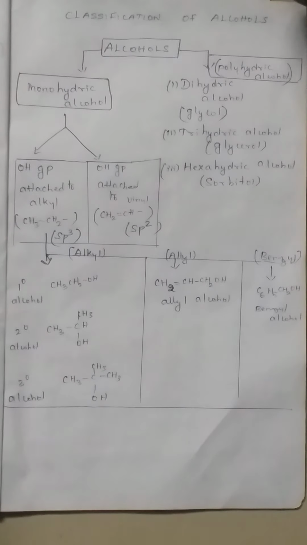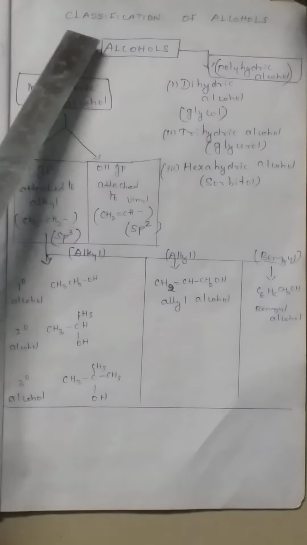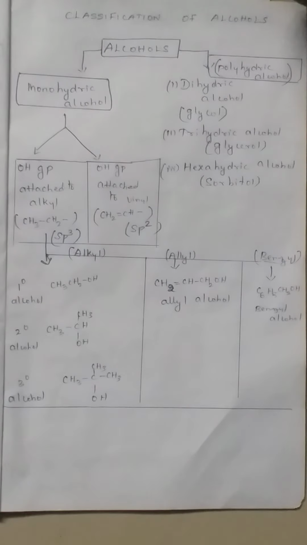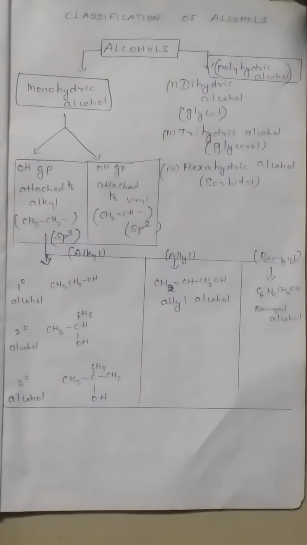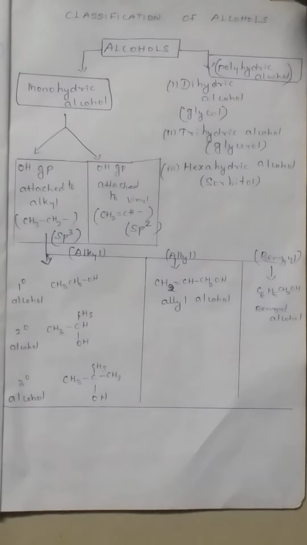The next important question is classification of alcohols. Alcohols can be classified based on the number of hydroxyl groups, that is how many OH groups are present, and the nature of the carbon to which the functional group is attached. That is, the nature of the carbon means whether it is sp3 hybridization or sp2 hybridization. So depending upon the hybridization and the number of hydroxyl groups, the alcohols can be classified.